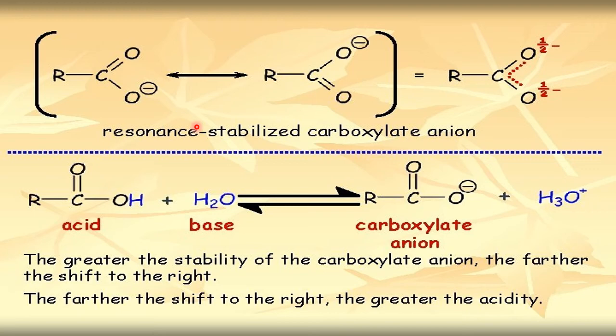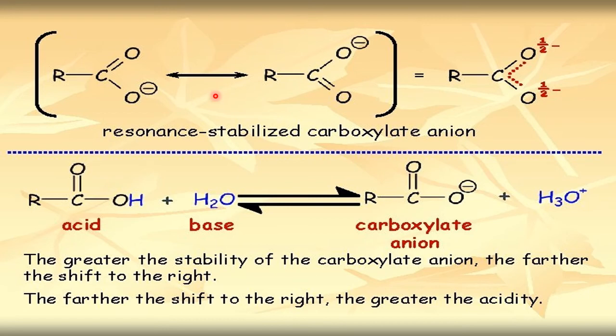But in the case of a carboxylic acid, when it gives a proton, it converts itself into the carboxylate ion, which undergoes resonance. These two are resonating structures of the carboxylate ion.